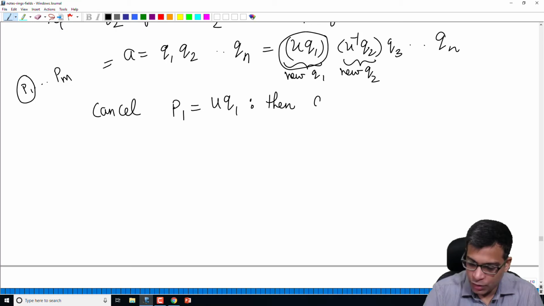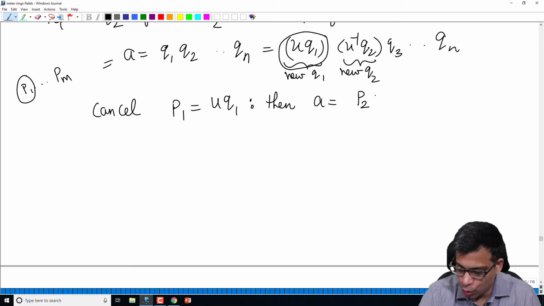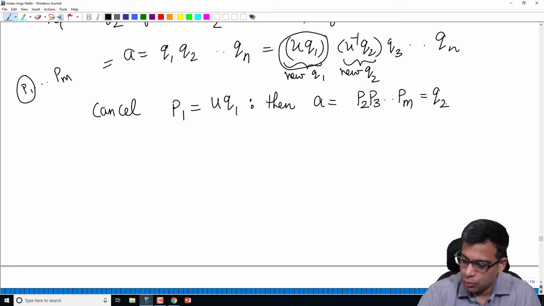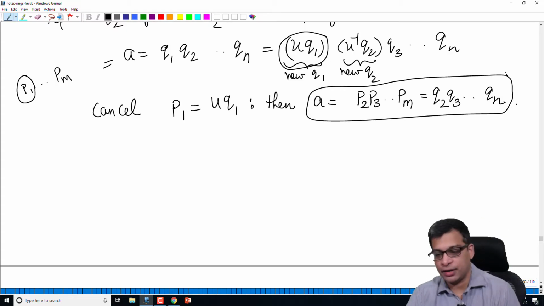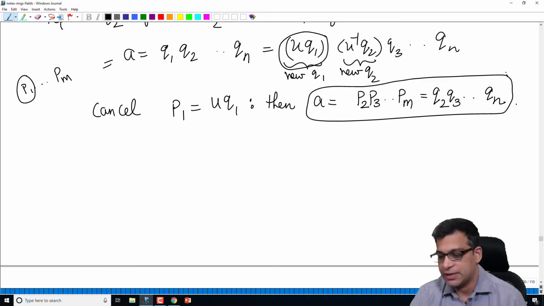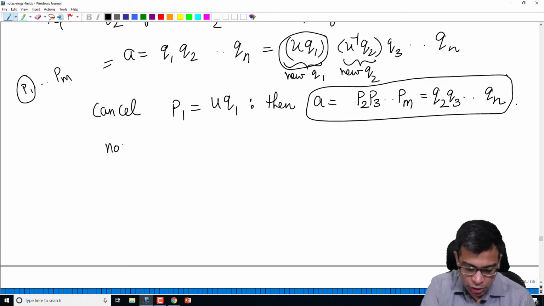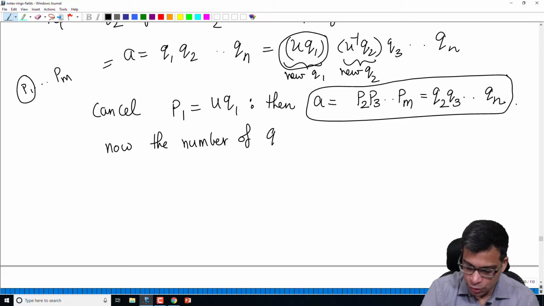So what do we have then? A is equal to P2, P3 up to Pm, equal to Q2, where Q2 is actually this U inverse Q2, then Q3 up to Qn, right? So we have now again two possibly different factorizations of A, but with one less Qi. So the number of Qj's dropped by 1.